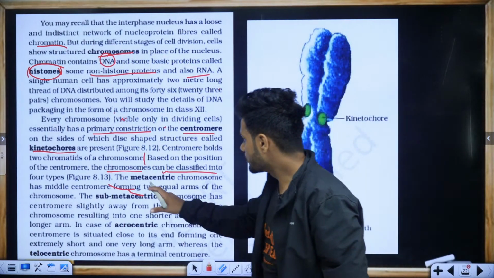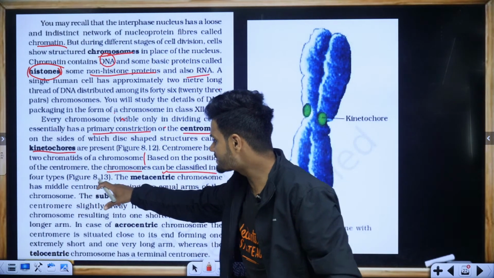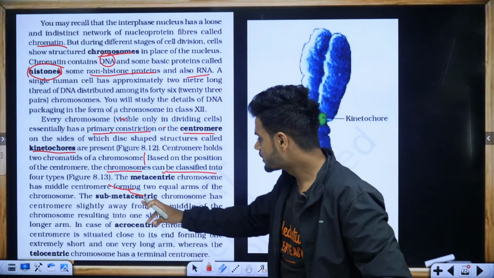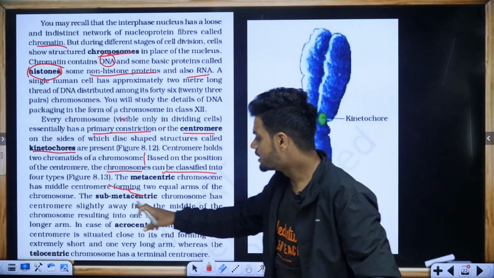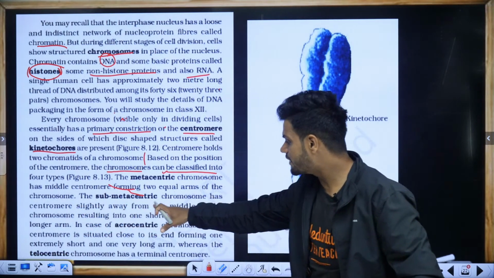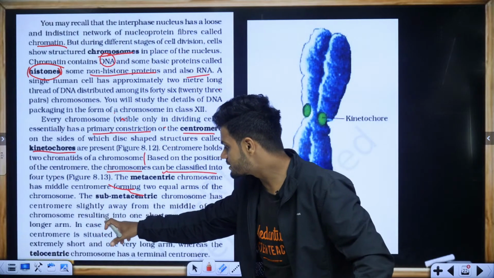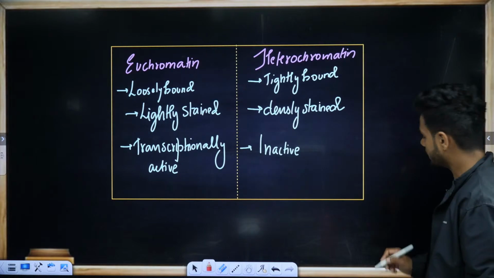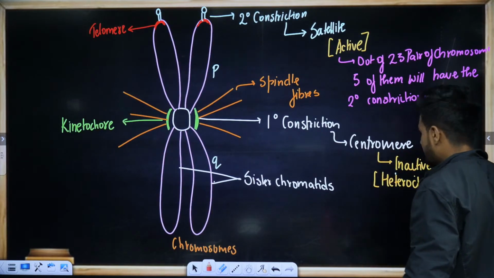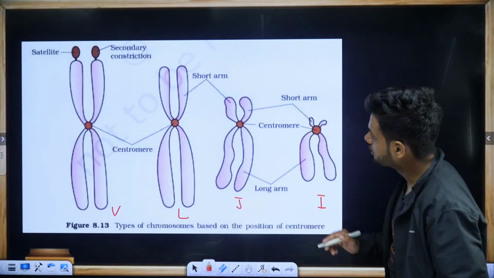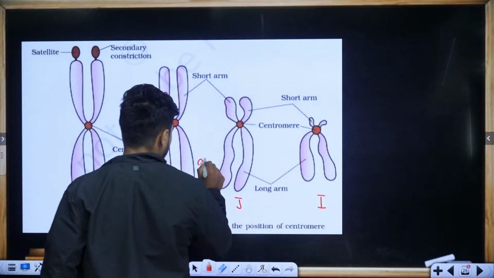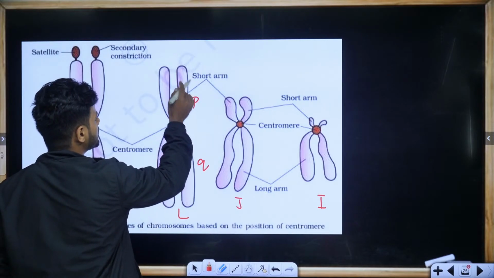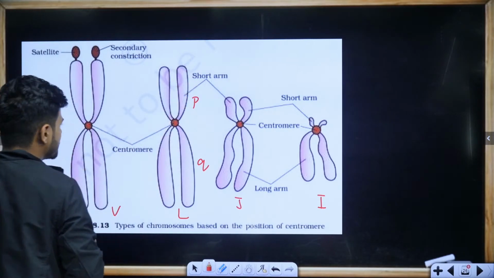See here. Metacentric chromosomes have a middle centromere forming equal arms. P and Q arms are equal in metacentric. A submetacentric chromosome has the centromere slightly away from the middle of the chromosome, resulting in one short arm and one longer arm. Can you see here? In the case of submetacentric, what is happening? The Q arm is going to remain the same, but the P arm is going to be short.